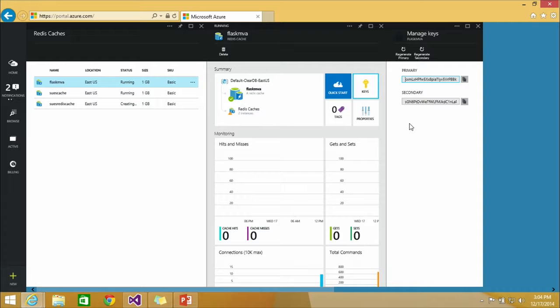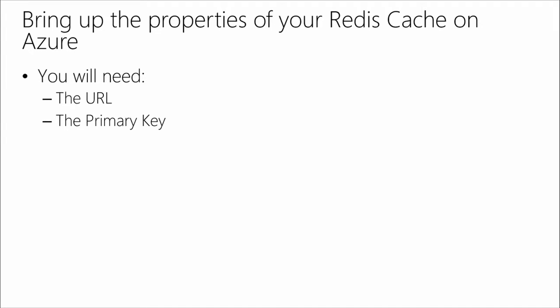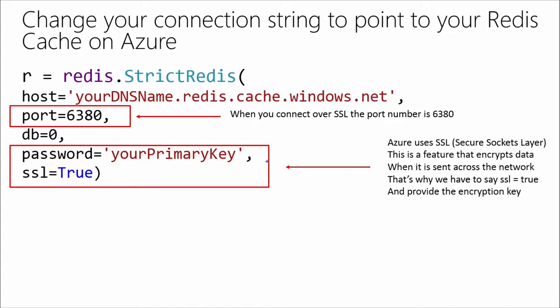So shall we see if we can update our Python code to now connect to this Redis cache? Sure, sounds good. So let's walk through what we're going to need again. We're going to need the URL that we're going to connect to. We're going to need the primary key, and then there are the updates that we need to make. So we need our DNS name, redis cache windows net. Our port number is 6380. Now, one very cool thing, since you're using key value pairs, is that we can reorder things. So you're going to notice when I go back to my code that I've put the SSL there.